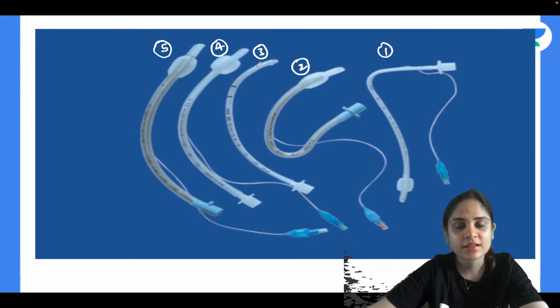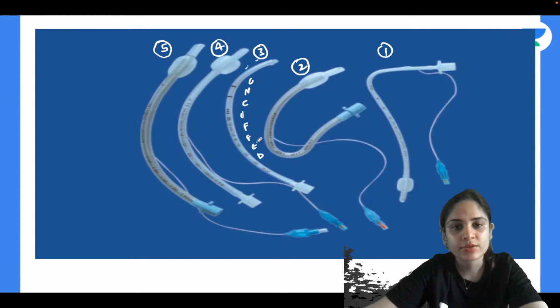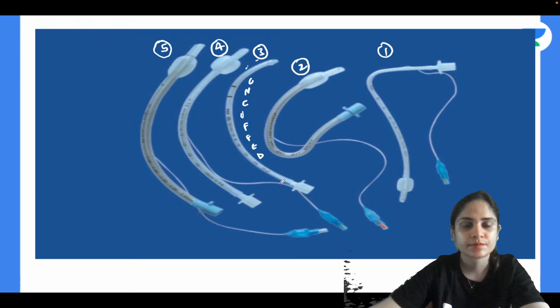So this one, the third one, as you can see, does not have a cuff. So this is called the uncuffed endotracheal tube. Absolutely correct. So Hriday, if you know this cuff and uncuff, can you tell me what the uncuffed tube is used in?